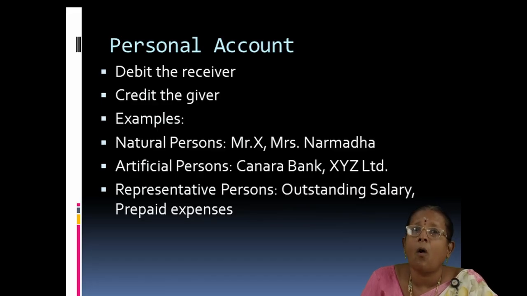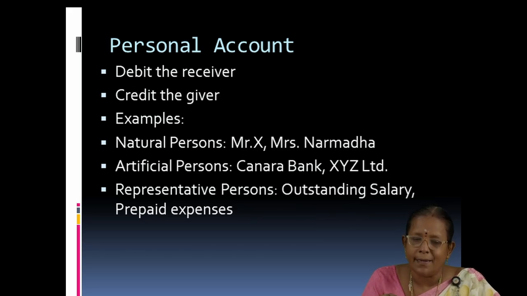We cannot write all the employees' names in our journal entry. We cannot write separate entry for each and every employee. That is why it is representing, that is outstanding salary. The term outstanding salary is representing 1,000 employees.